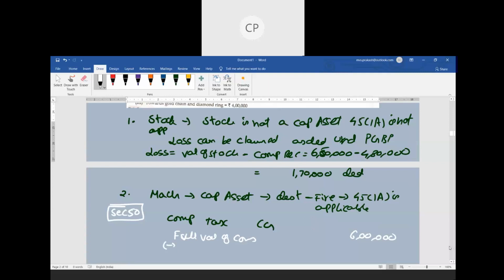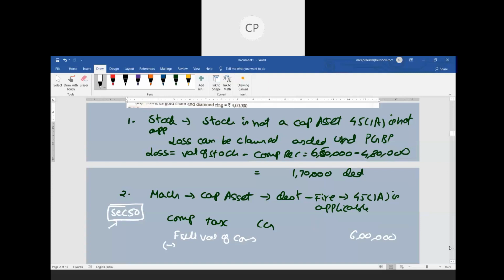The other part of section 50 I will try to cover tomorrow, along with section 50B and so on.